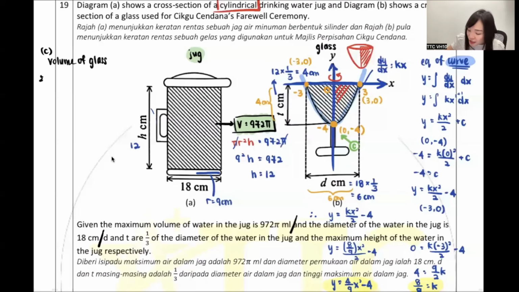Understand? So now I sketch the right side. That means I want to find the volume for this shaded region. And just now we said they will turn around the y-axis. So if they turn around the y-axis, again using this formula, must have a pi, must have a square.